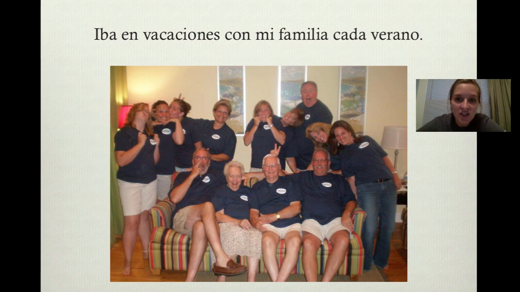Iba en vacaciones con mi familia cada verano. Here the imperfect is used because I'm using the phrase cada, and cada lets us know that it was every summer, meaning it was a repeated action in the past.